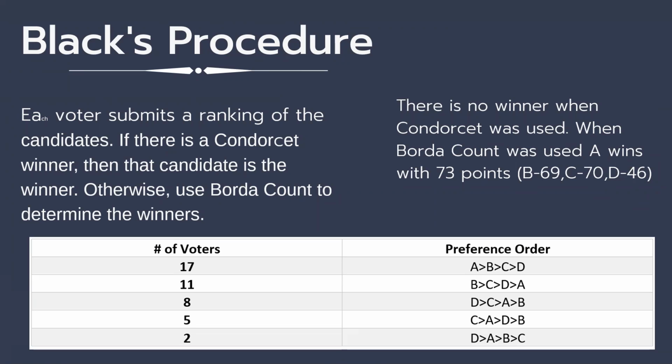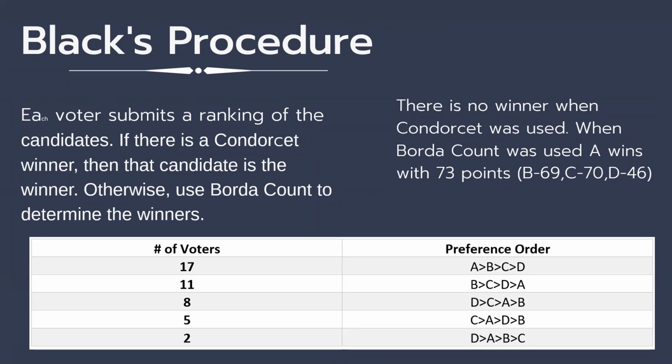Using the Condorcet method, there is no winner, as none of the candidates were able to beat each other in a one-on-one election. So we proceed to the Borda count method, where candidate A wins with 73 points, while B has 69 points, C has 70 points, and D has 46 points.